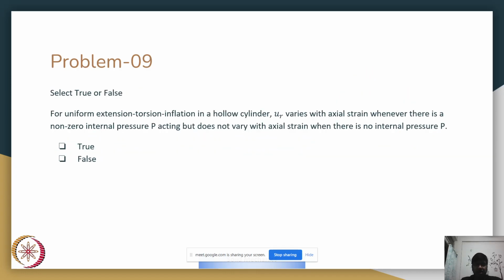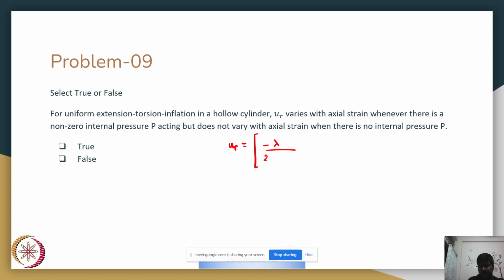Problem number 9. Select true or false. For uniform extension, torsion, inflation in a hollow cylinder, Ur varies with axial strain whenever there is a non-zero internal pressure P, but does not vary with axial strain when there is no internal pressure P. So we'll have to write our expression.